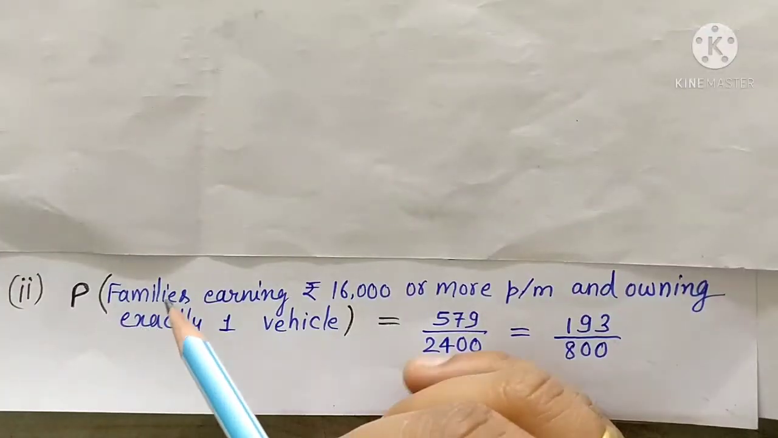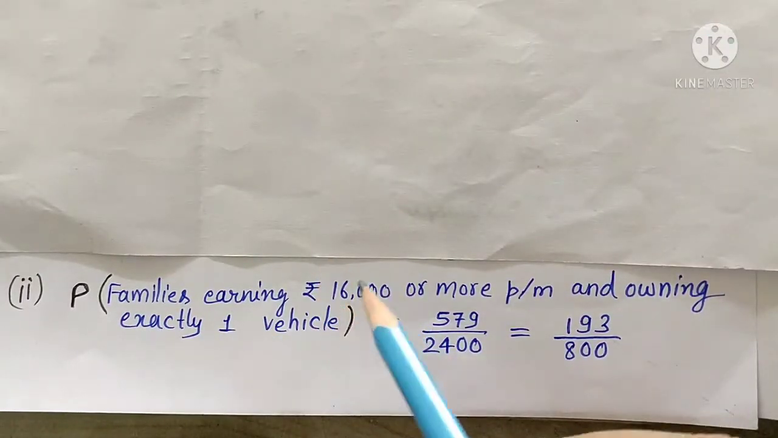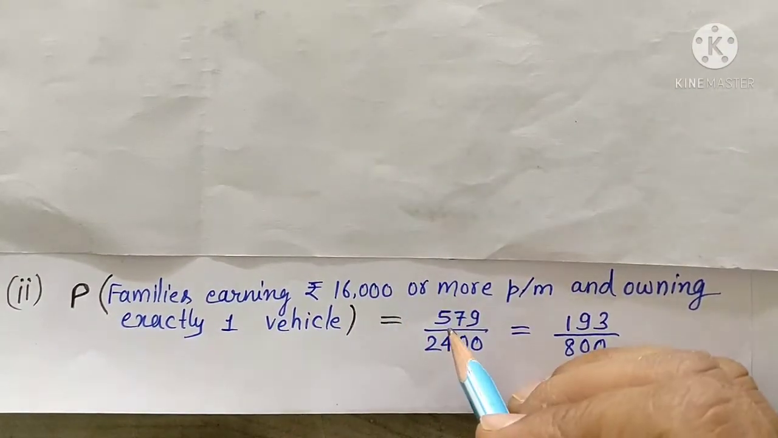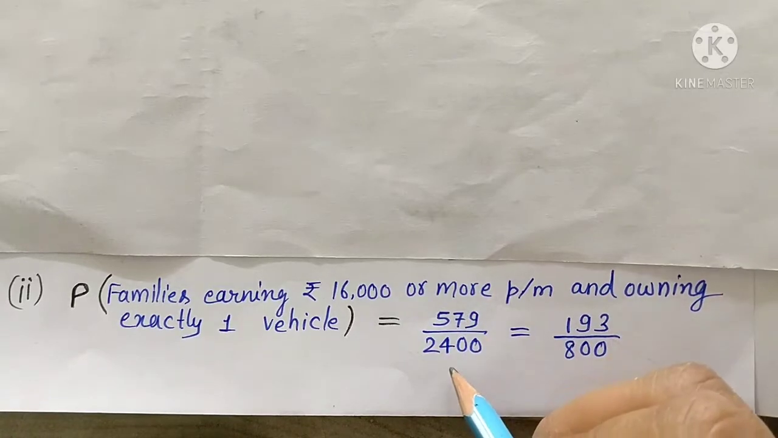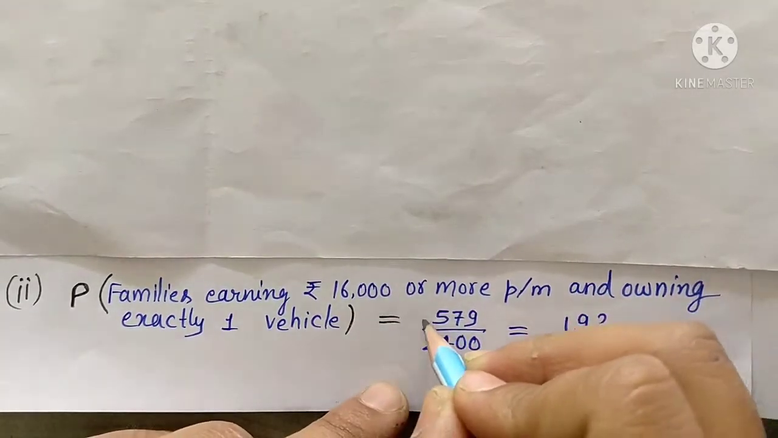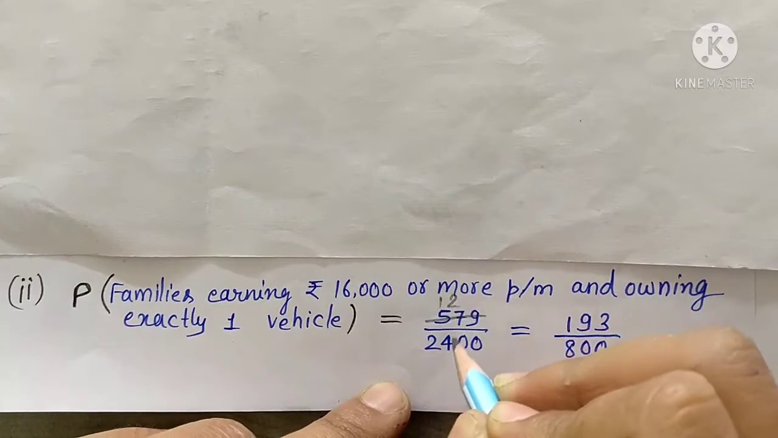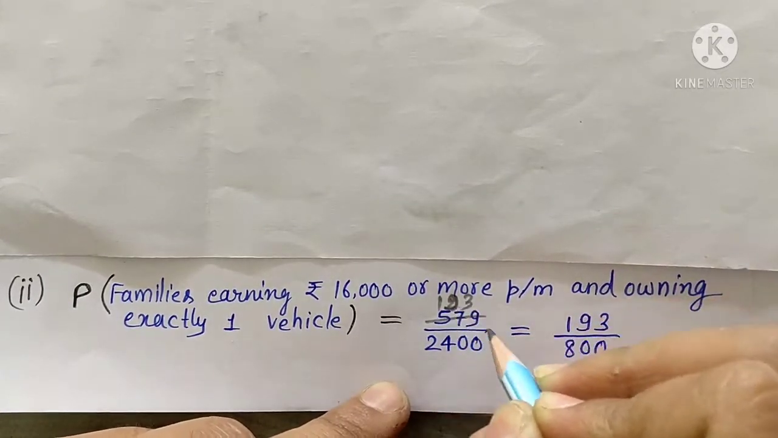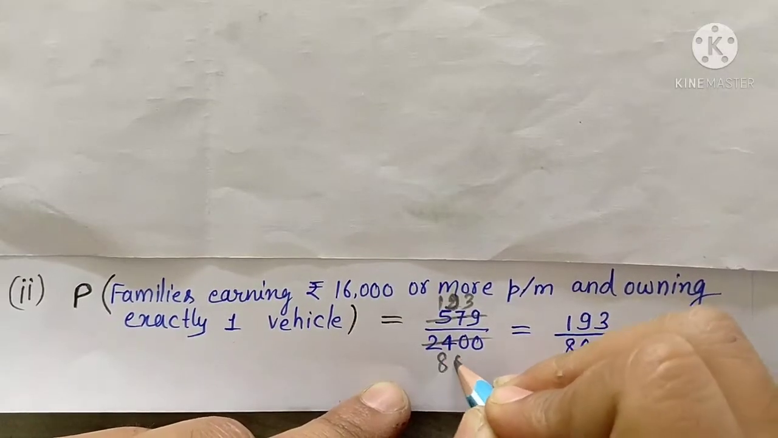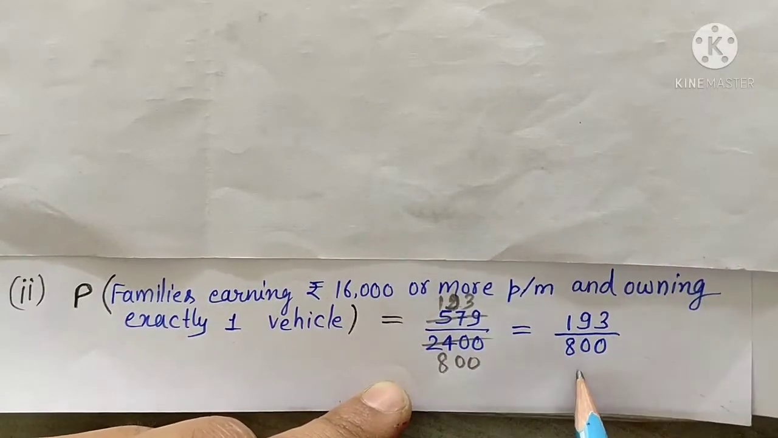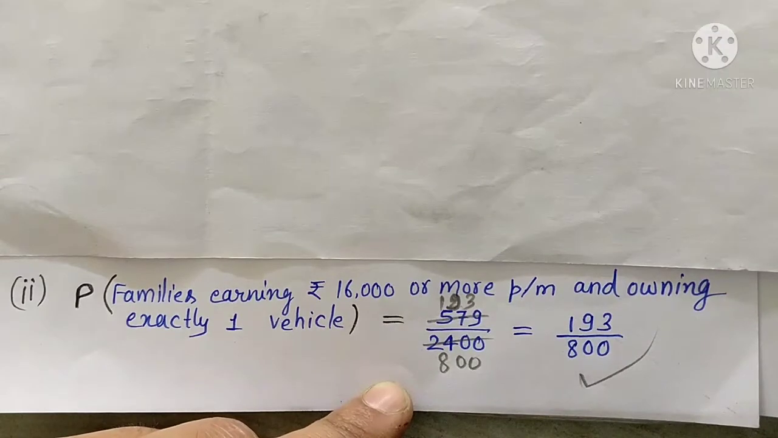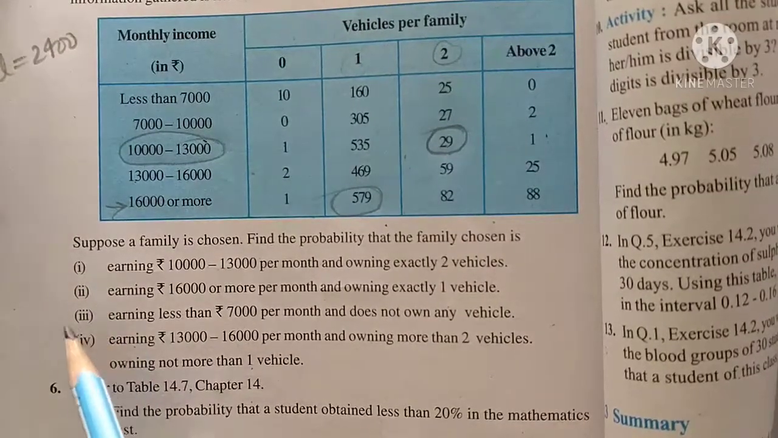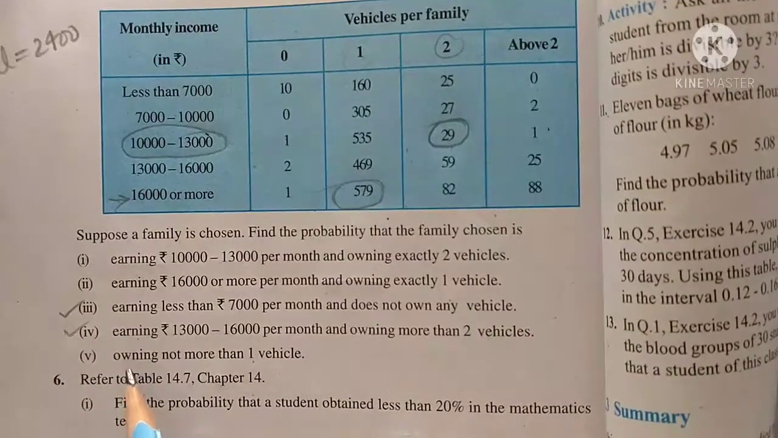So probability of families earning rupees 16,000 or more per month and owning exactly 1 vehicle. These are 579 families out of total families 2400. When we cut them, 3 1s are 3, 3 9s are 27, and 3 3s are 9. Then 3 8s are 24, 00. So it comes 193 upon 800. This is the simplest form. So we can say this is our answer. As we have done first and second part, in the same way we will do third and fourth part also. Now move to fifth part directly.